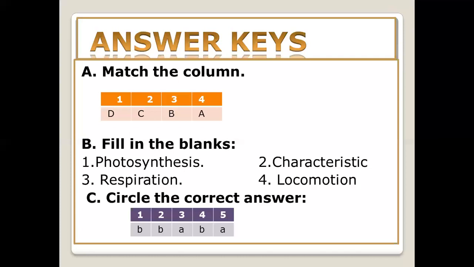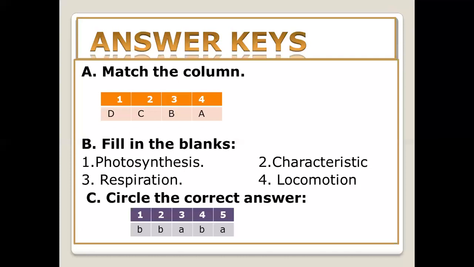Sensitivity. D. The process of removing waste matter from the organs, blood, or tissues. Which characteristic is this? Excretion. Part C. Number 3, the process by which living things consume food and liquid and digest or absorb them. What is this? Nutrition. And this is B.